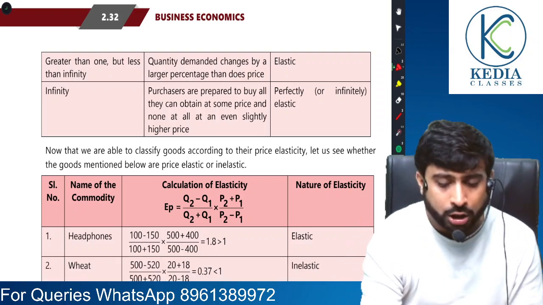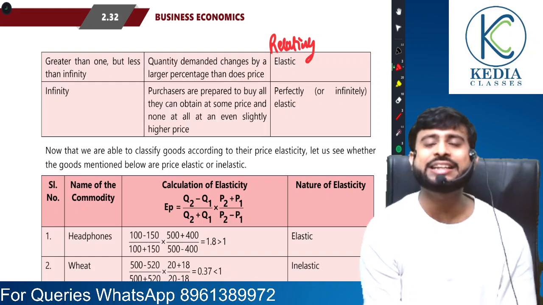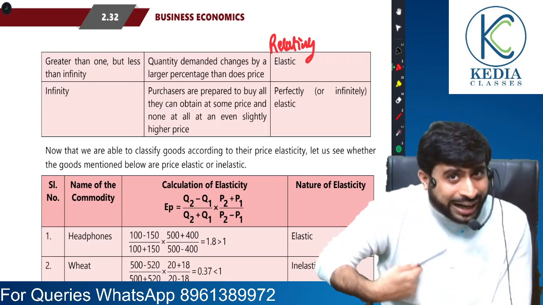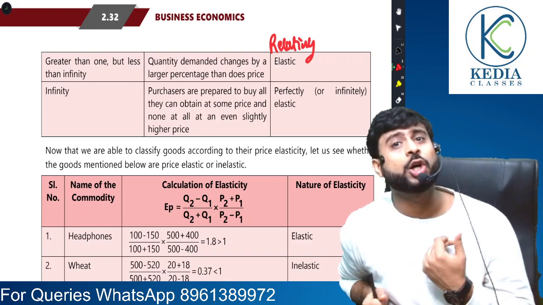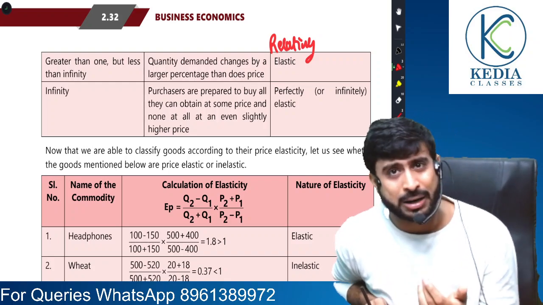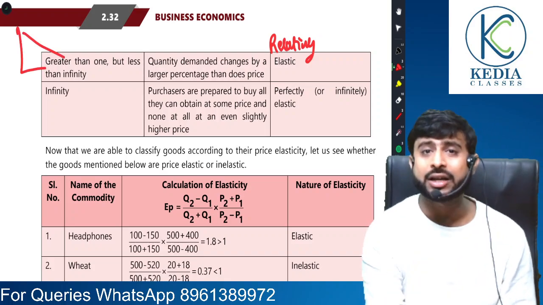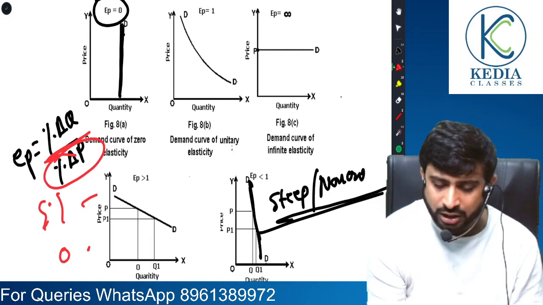Now, we talk about relatively elastic demand. That is the 4th variety. In case of relatively elastic demand, demand is going to change by a greater percentage than the change in price. Now who is going to change by a greater percentage? Demand. And for that, you get a flat curve. You remember when we were discussing inelastic demand, the curve was steep.